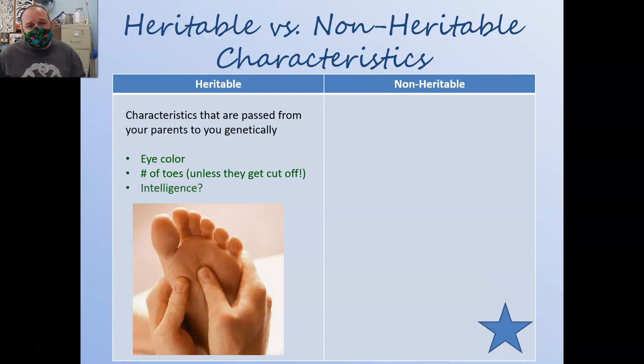Some things are a little bit more complicated than just heritable or not. Intelligence seems to have a heritable component, but maybe there's something environmental and developmental there too. It's not quite as clear as eye color and number of toes, but nearly all of our traits at least have some genetic component. There are, however, of course, some things that are not heritable.